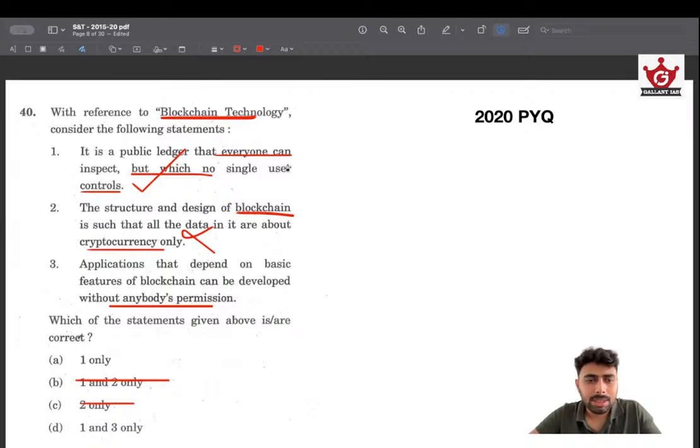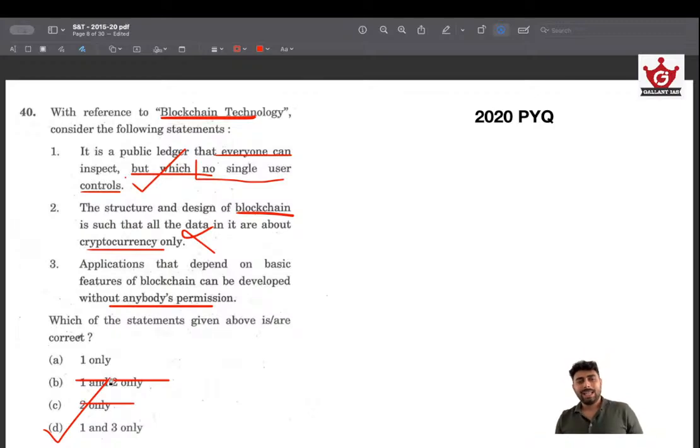And since that statement is right, test it against the third statement. Application that depends on basic features of blockchain can be developed without anybody's permission. And what the first statement says, no single user controls, meaning without knowing anything about blockchain, we were able to eliminate the second statement and got the first statement as right, definitely. And testing the first statement with 3 gives us that 3 very much aligns with the first statement, and we can easily arrive at the answer.